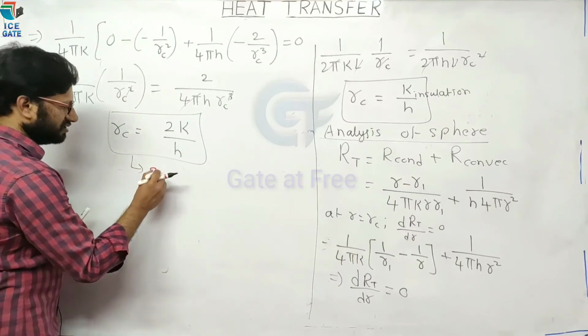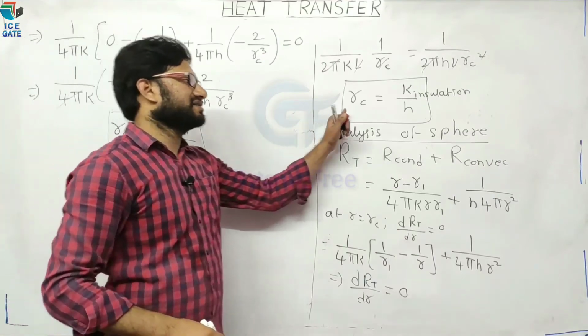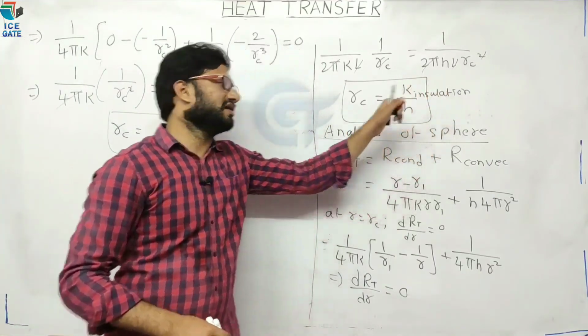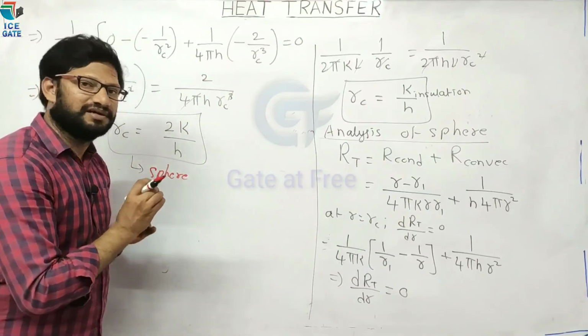This is for sphere. Now for cylinder, the critical radius equation is k by h. Here in both equations, k is for insulation. Please remember this point.